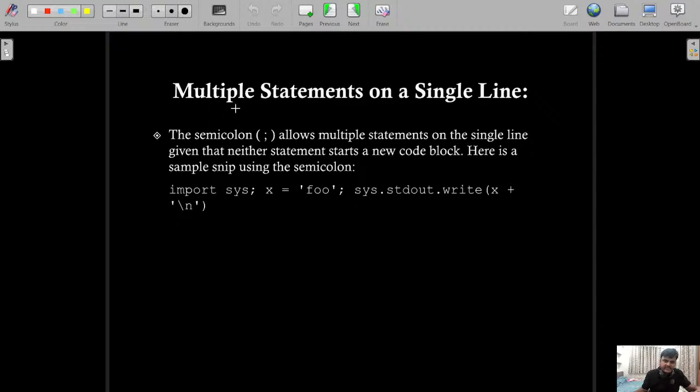Now, here you can see multiple statements on a single line. This particular semicolon symbol allows multiple statements on a single line, right? And this particular symbol neither is a statement nor starts a new code block. Here is a simple snippet you can use. Import sys, that is for system properties. x equal to foo, it could be any function, followed by this semicolon. It means that you want to write everything on the same line and keep continuing. If you want to keep writing the code without moving to the next line, you can use semicolon. That is just that, right?